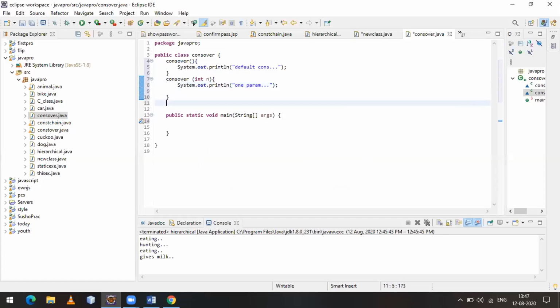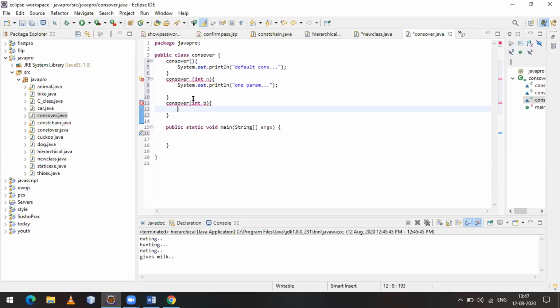Once again I create that constructor. It again shows an error because here also I give only one integer type of parameter, and here also I'm trying to give only one integer type of parameter, so it won't be accepted. So I give another one.